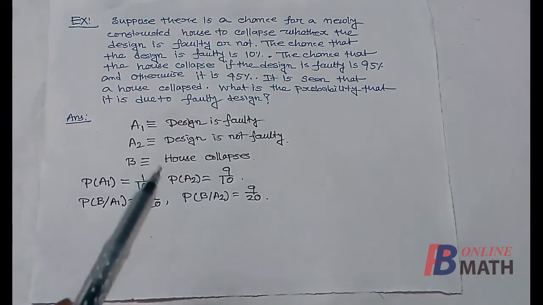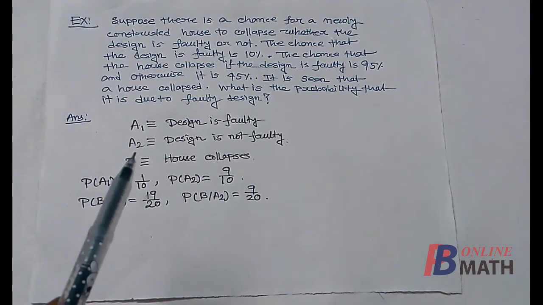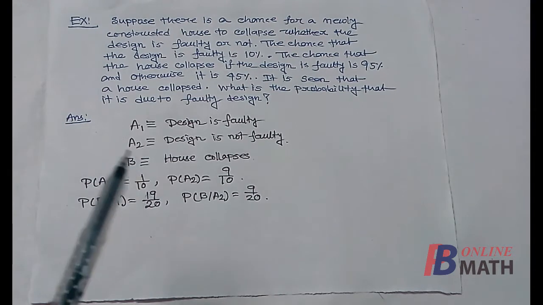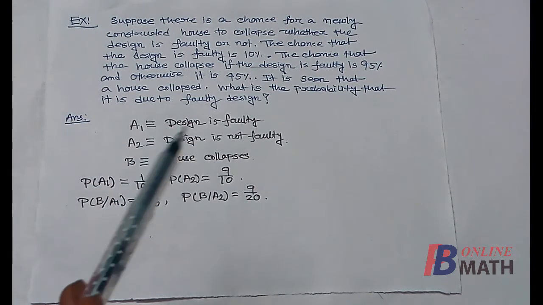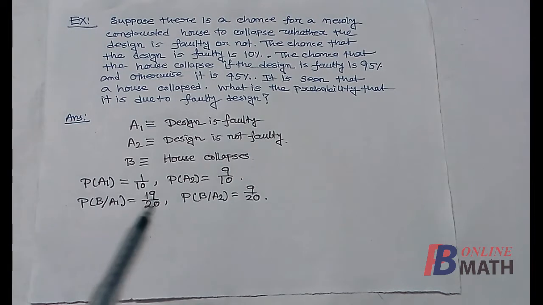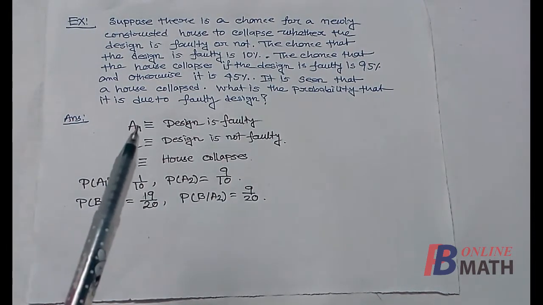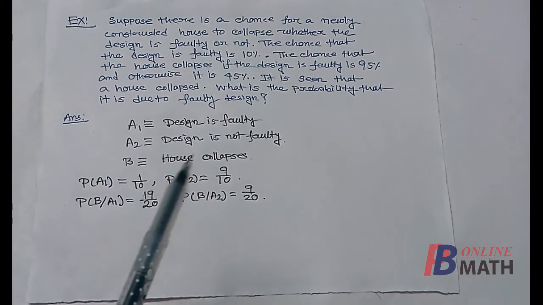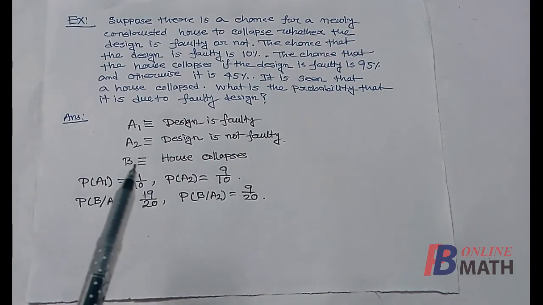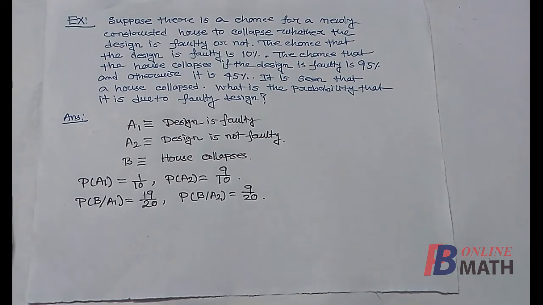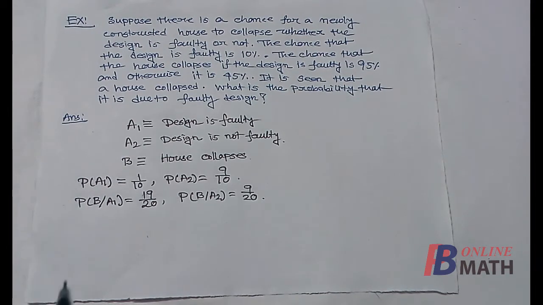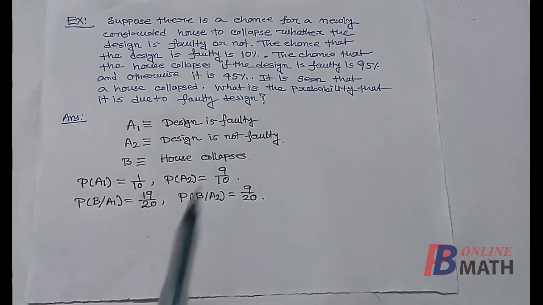Now it is clear that the events A1 and A2 are mutually exclusive and exhaustive, because the design is either faulty or not faulty. So these two are actually complements of each other. Therefore the events A1 and A2 are mutually exclusive as well as exhaustive, and the event B is a non-null event. So we can use the Bayes theorem on conditional probability.